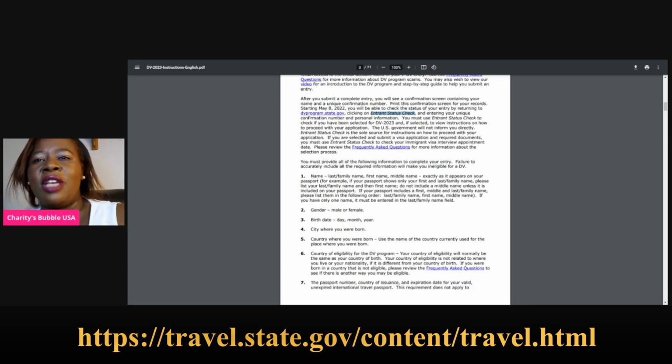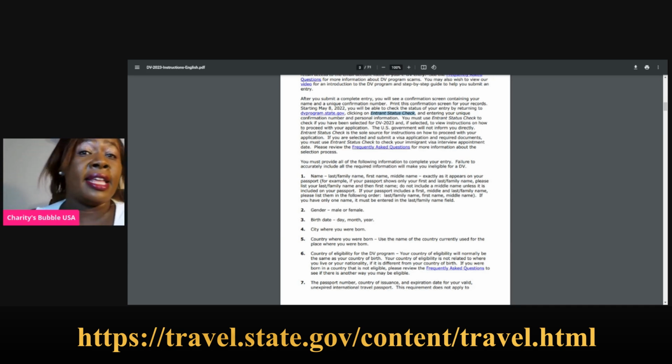So that is about your confirmation number. Beware of those people who want to take money from you. This is a free thing. Now, when you are entering the form, this is not the form, but these are just the guidelines that they have given us.